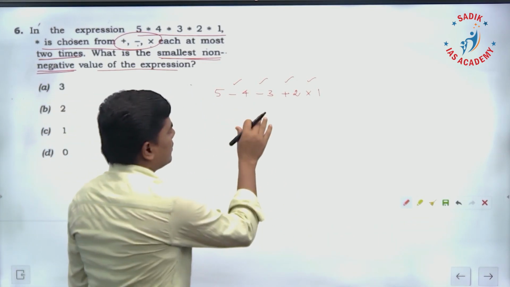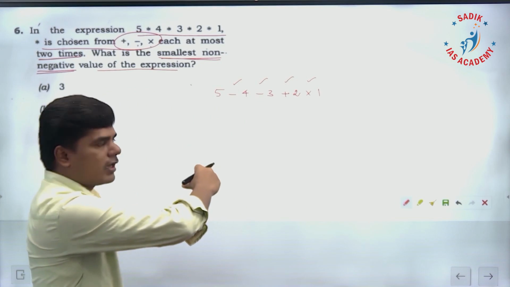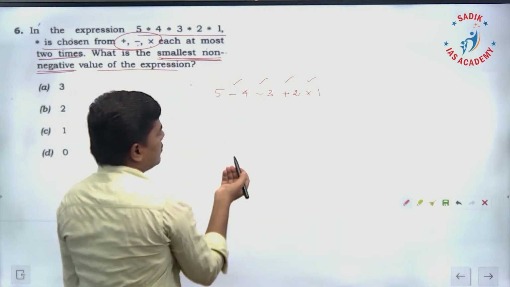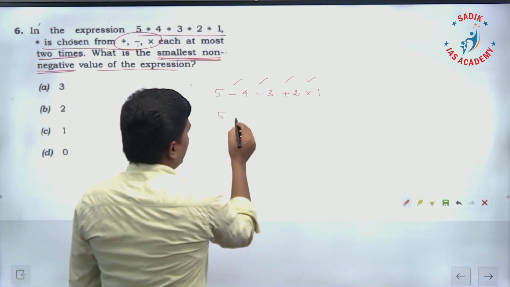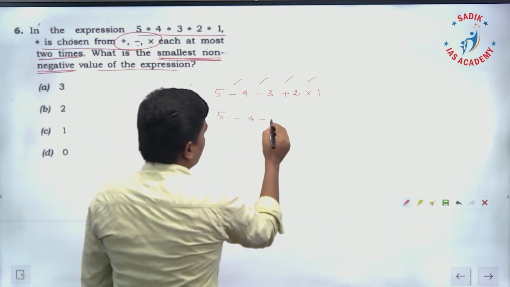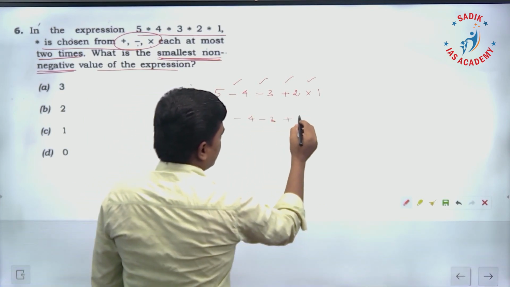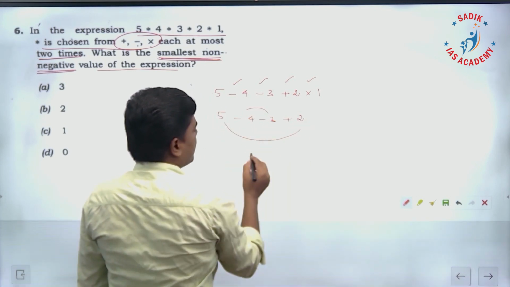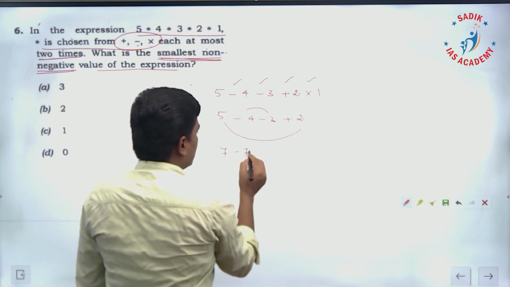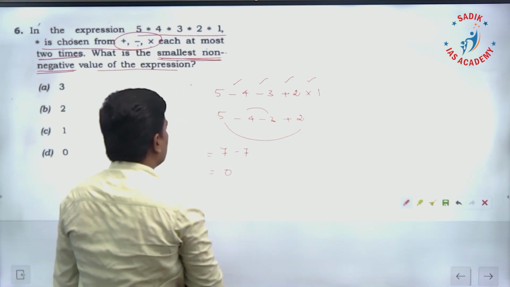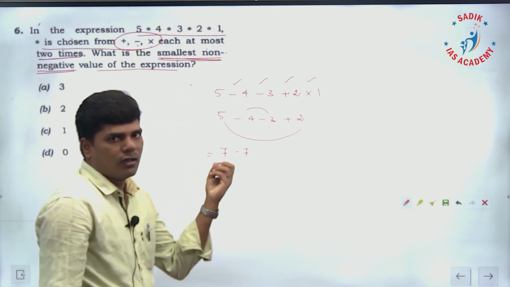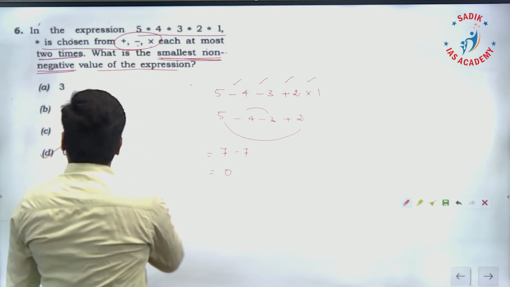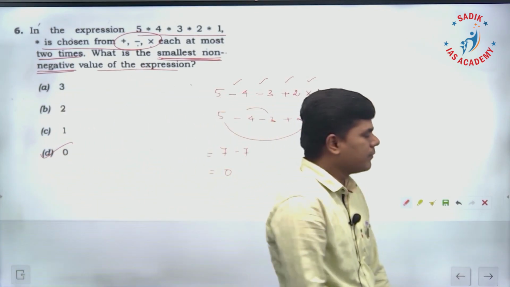This is one of the possibilities. Other possibilities you can also try, but we want the smallest non-negative value. So this is 5 minus 4 minus 3 plus 2 into 1, so it is 7 minus 7, which is going to be 0. So the smallest non-negative value we get from this expression is 0. So for the sixth question, the option is D.